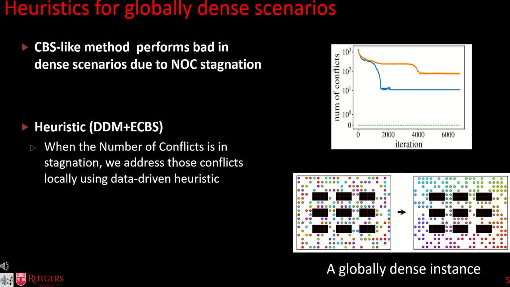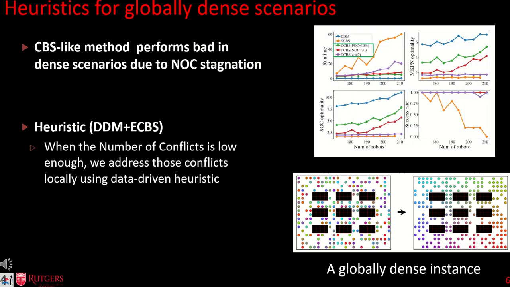To tackle this issue head-on, we introduce a novel heuristic that combines data-driven techniques with the CBS algorithm. Specifically, when the number of conflicts reaches a point of stagnation and becomes sufficiently low, we leverage data-driven methods to resolve conflicts at a local level, allowing us to swiftly obtain a solution. This strategic approach aims to mitigate the challenges posed by dense scenarios, ultimately enhancing the efficiency and effectiveness of our multi-robot path planning algorithm. Consequently, the hybrid solver surpasses the success rate achieved by the conflict-based search algorithm. In contrast, when we compare it to the fast DDM algorithm, which directly addresses conflicts locally using data-driven techniques, the hybrid solver stands out for its superior solution quality.